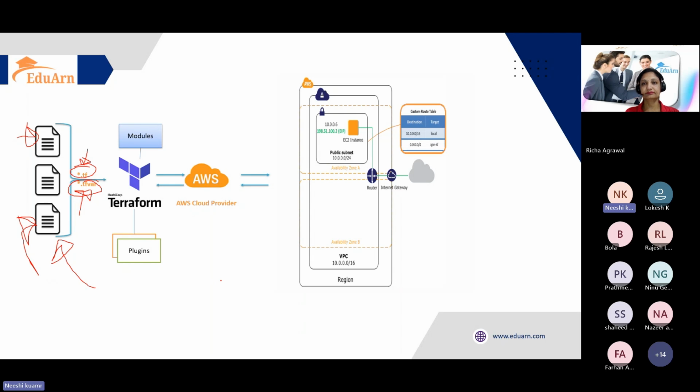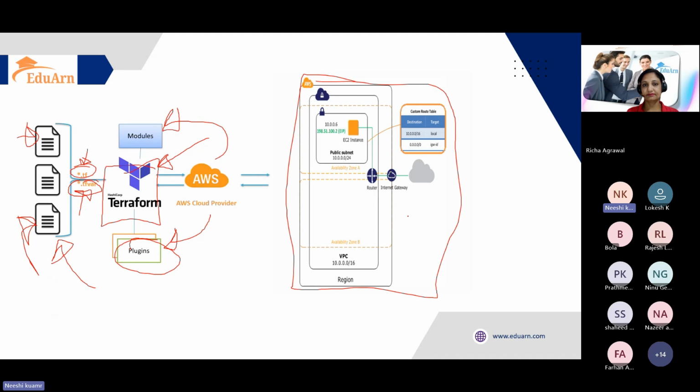Okay, and then this Terraform binary will be there as a single binary file, where the respective plugins will be downloaded for the provider. Let's say here we are using AWS, so the AWS module will be there, which will be used by Terraform, and these are the resources that will be created. It is not limited, because the slide mentions, for example, creating the VPC, creating a subnet, creating other components, right?